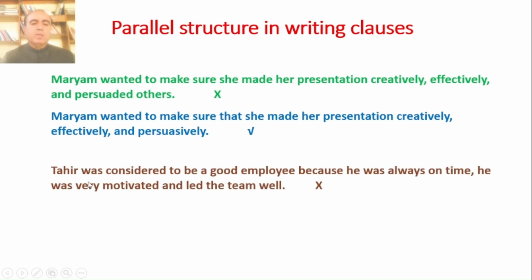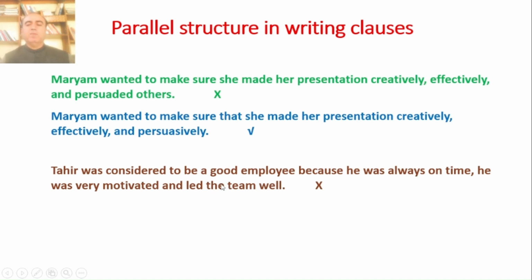Similarly, Tahir was considered to be a good employee because he was always on time. He was very motivated and led the team well. He was always on time, this is a clause. He was very motivated, this is a clause. And led the team well, this is a phrase.